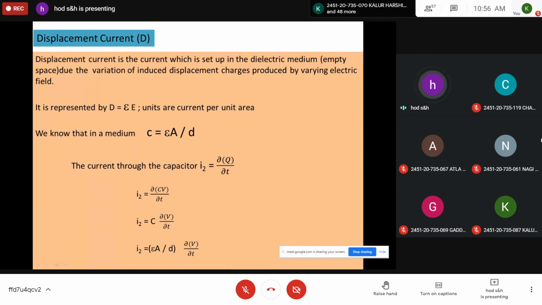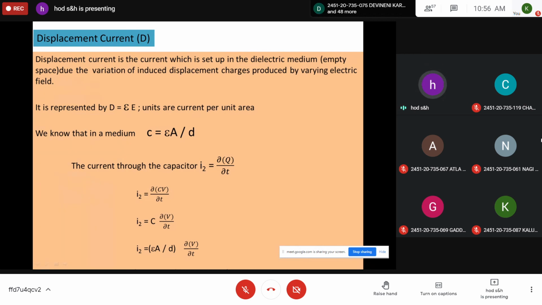The expression for current I2 is equal to dQ by dt. The rate of change of charge is called current, where Q is the charge. But you know that Q is equal to C into V. So I2 can be written as d by dt of CV, where C is the capacitance and V is the voltage.